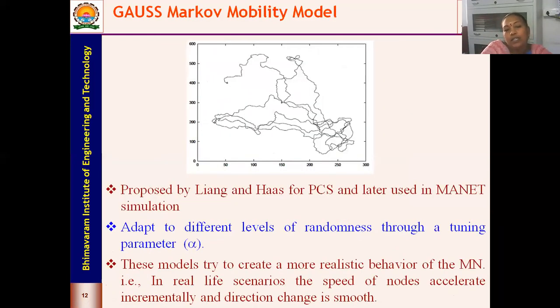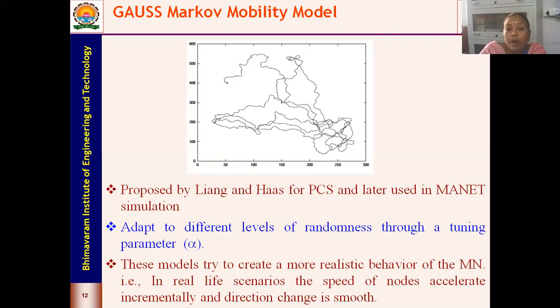Lastly, we are going to see what the Gauss-Markov mobility model is. This model was proposed by Liang and Haas. Actually, this was used for personal communication system applications, and later it was applied to protocol studies of MANET. For the protocol studies, they tried to generate the locations, and they saw that this is the best model which can mimic the realistic movements of your mobile nodes.